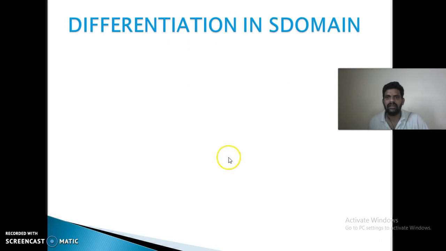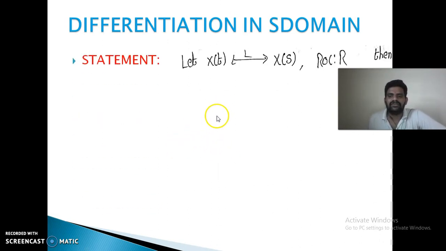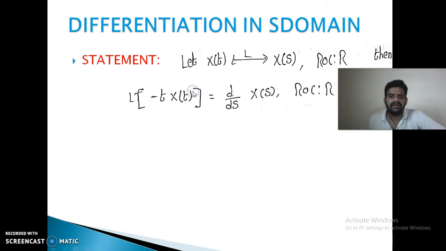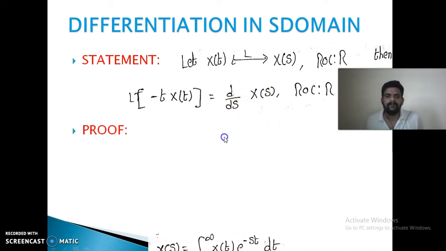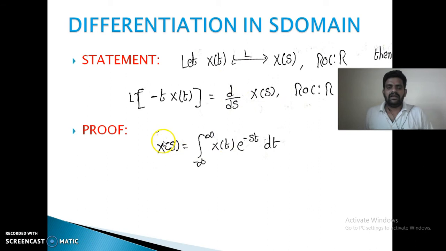Next, differentiation in the s domain. If x of t is Laplace transform paired with x of s, then minus t into x of t is Laplace transform paired with d by ds of x of s. Proof. The definition of the Laplace transform: x of s is equal to integral minus infinity to plus infinity x of t into e power minus st dt.